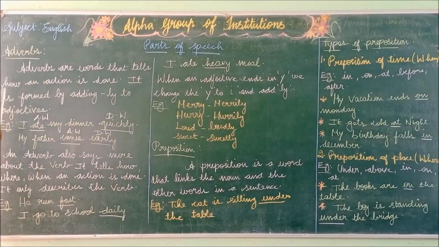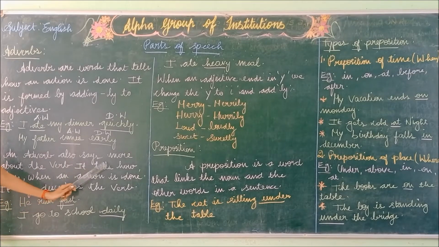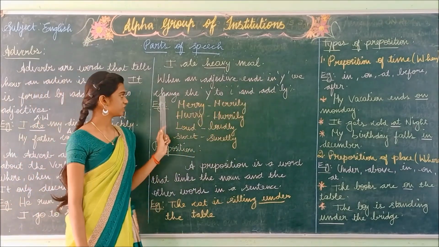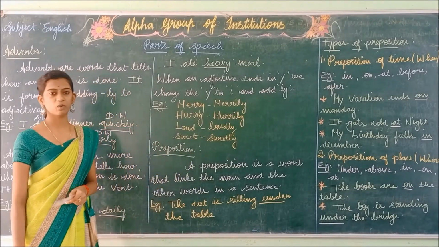Shall we recap from first? So adverbs are words that tell how an action is done. It is formed by adding ly to the adjective. And an adverb also says more about the verb. It tells how, where, when an action is done. It only describes the verb. And when an adjective ends in y, we change the y to i and add ly. Shall we move on to the next?